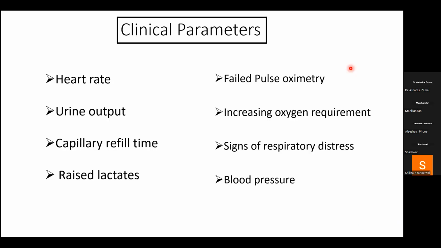So how do we do the hemodynamic monitoring of a neonate during transition? We have to look out for some clinical parameters. Obviously, to start with, there may be tachycardia in the neonate, the urine output may decrease, CRT may be prolonged, there may be raised lactates in the neonate. The neonate may fail the pulse oximetry test. There may be an increase in the oxygen requirement in the neonate. The neonate may have signs of respiratory distress and fluctuations in the blood pressure as a later event.